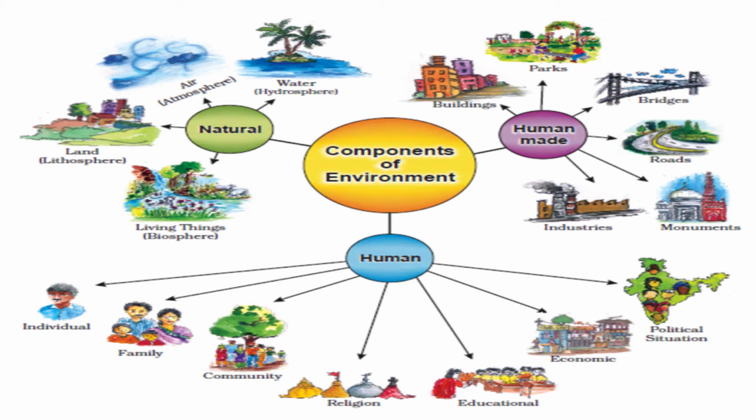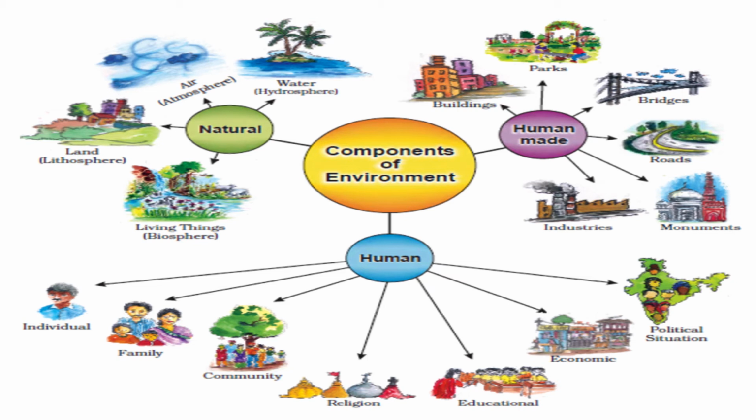There are certain things which are natural, that means the atmosphere, the water bodies, the land, the living things, the sand, mountains, rivers, they all come under the natural environment.